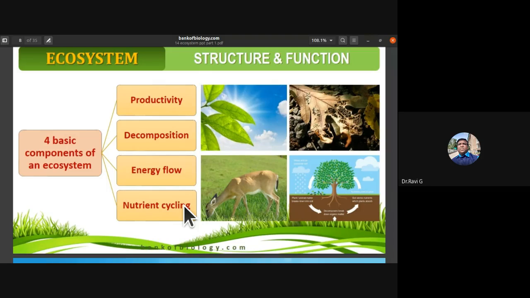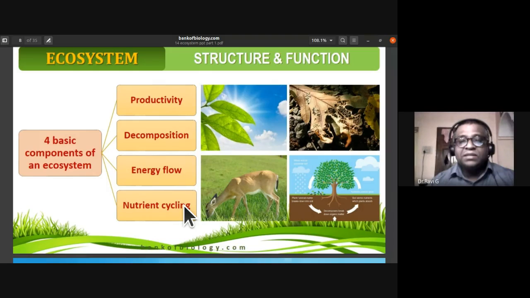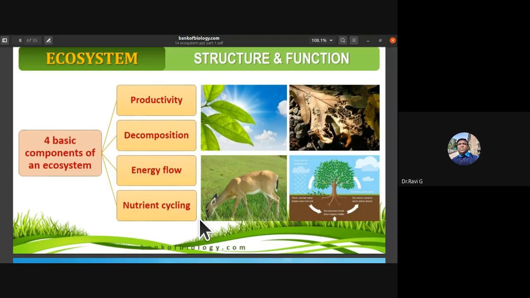Decomposition: we will also be studying the decomposition cycle. Energy flow, which is unidirectional, we'll also study. Then nutrient cycling. All these four components are found in any ecosystem, whether it is a pond ecosystem or a terrestrial ecosystem. They exhibit productivity, decomposition, energy flow, and nutrient cycling.